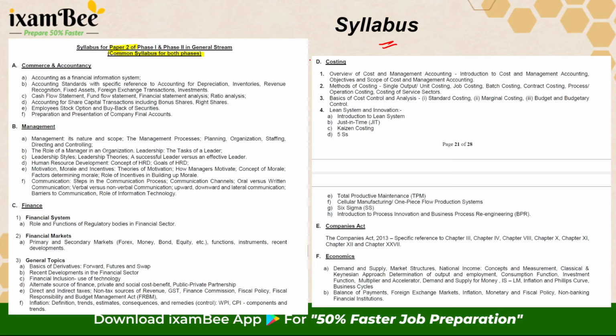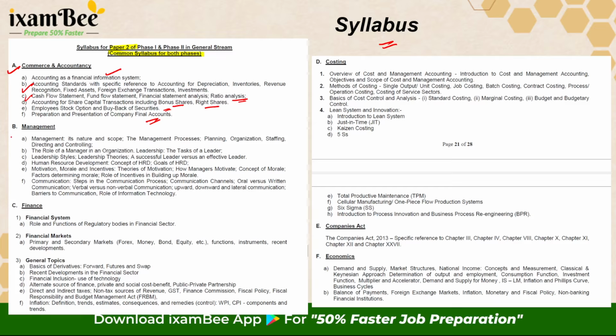The 6 subjects that are covered in your paper 2 include commerce and accountancy, which focus on the basics of accounts, certain accounting standards, your financial statements, including your balance sheet, profit and loss, and cash flow, how they have to be understood and analyzed basing ratio analysis, and also how they have to be presented as per the company law. Further, certain important transactions which are important in the capital markets, like your bonus shares, rights issue, ESOPs, buyback, how are they accounted for?